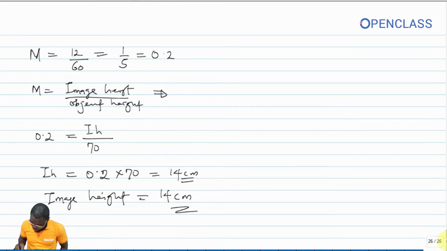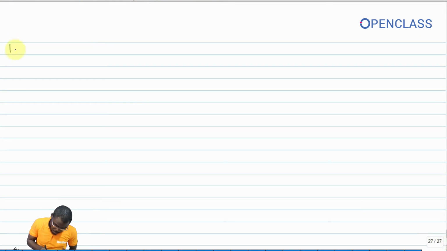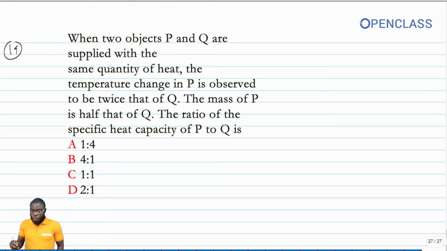Then question number 19 says, when two objects P and Q are supplied with the same quantity of heat, the temperature change in P is observed to be twice that of Q. The mass of P is half that of Q. The ratio of the specific heat capacity of P to Q is what?